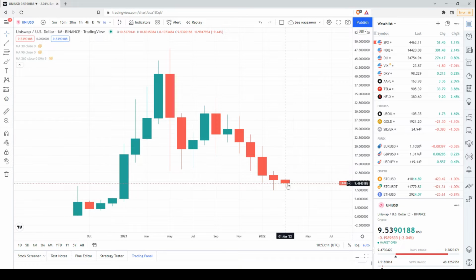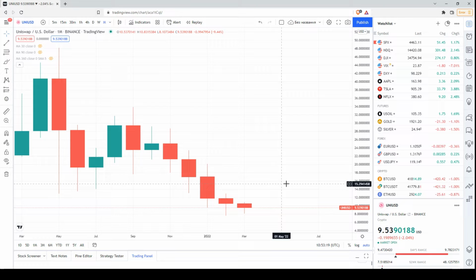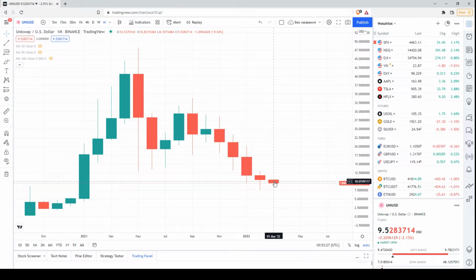Of course, this is the current candlestick for the month of March. It may change till the end of the month. We have 10 more days. But at the moment, it has a local high below the previous one and a local low at the level of the previous one. So this is a small consolidation. And I want to highlight that here we had mid-size bearish candlesticks, once again with descending maximums and descending minimums. So that was a bearish signal.